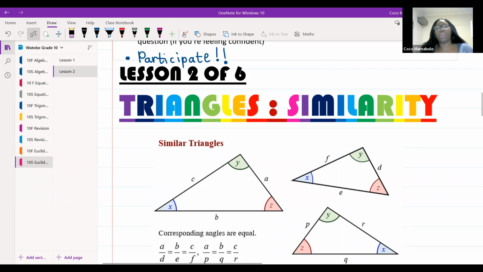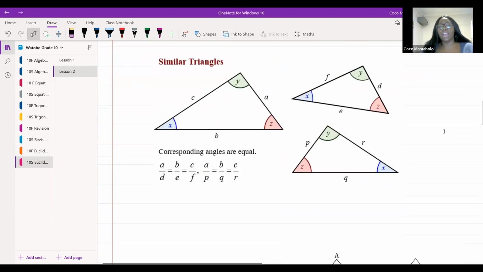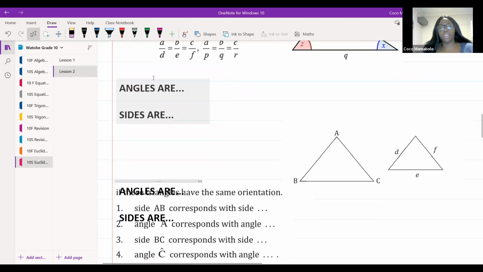All right, we're going to be talking about similar triangles, guys. And I knew this would move as well. This is not what I was hoping for.